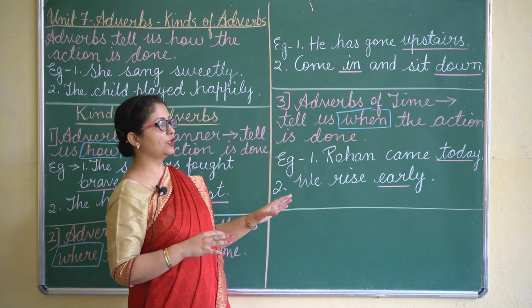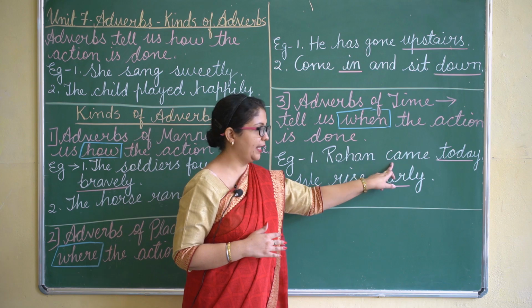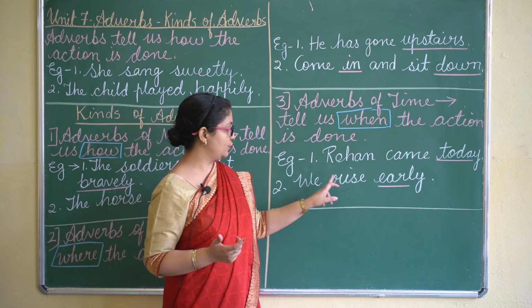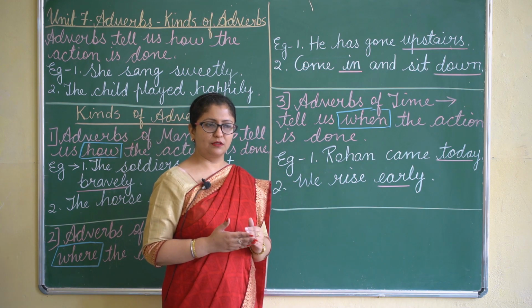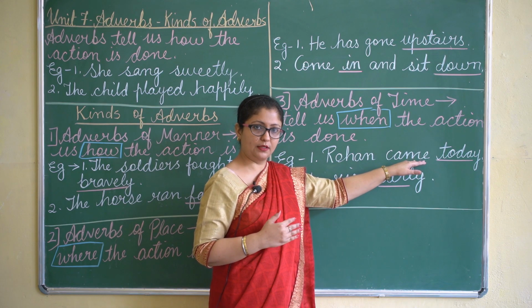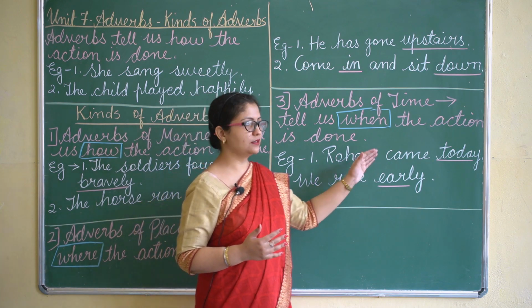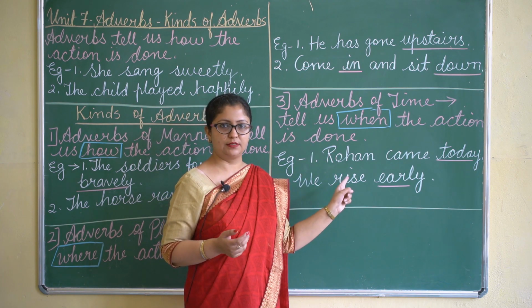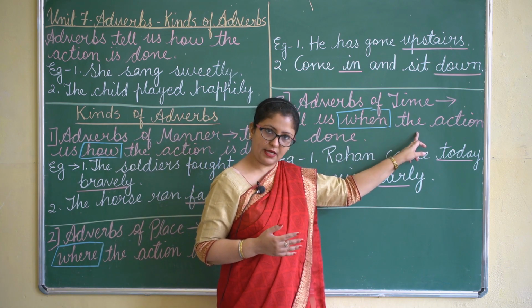Now, here you have the verbs like rise, came. If you want to know what kind of adverb it is, you ask the question. Like Rohan came today. Can you ask the question, how did Rohan come? If you ask the question how, are you getting any answer? No, because the answer is today, and today does not show how the action is done. It shows when the action is done. So you will come to know that today is adverbs of time.